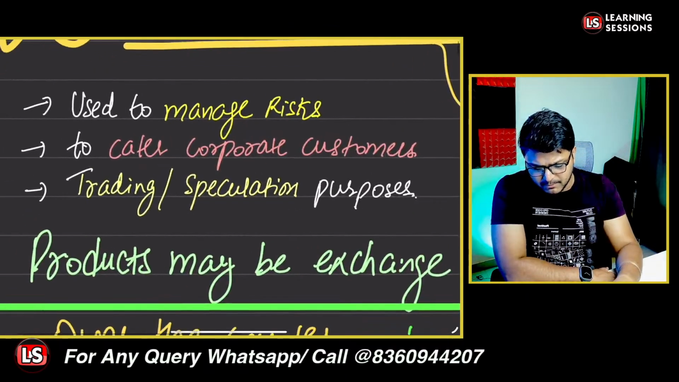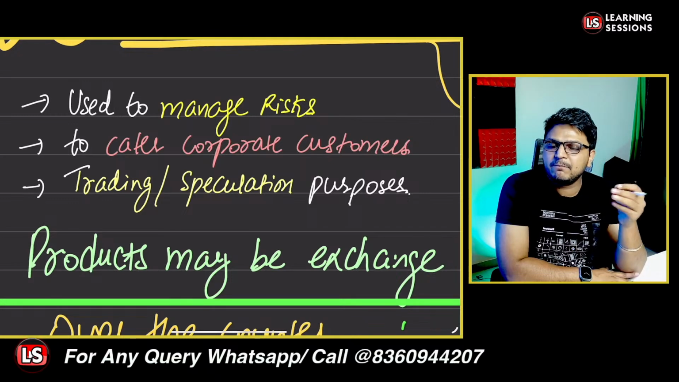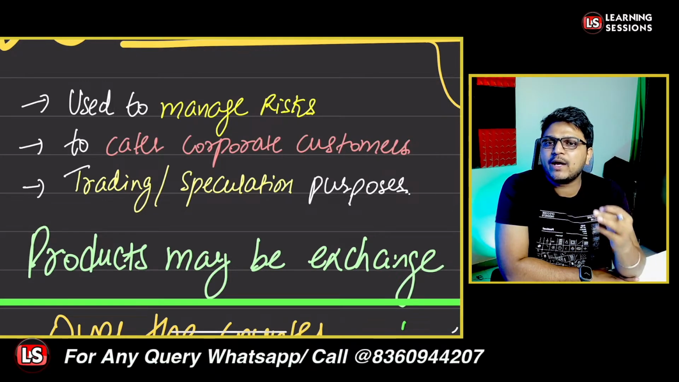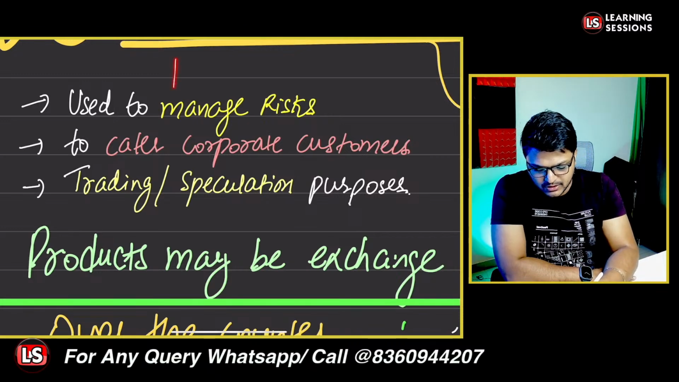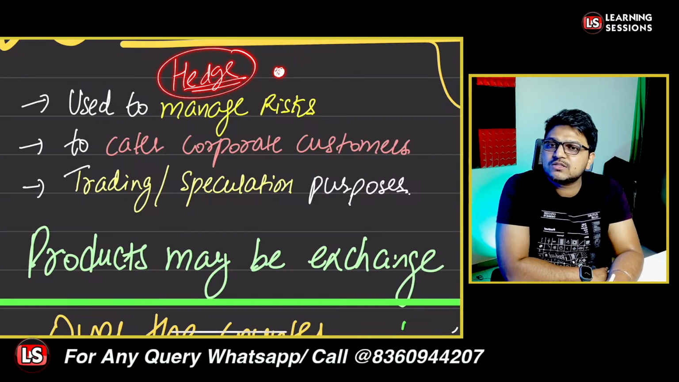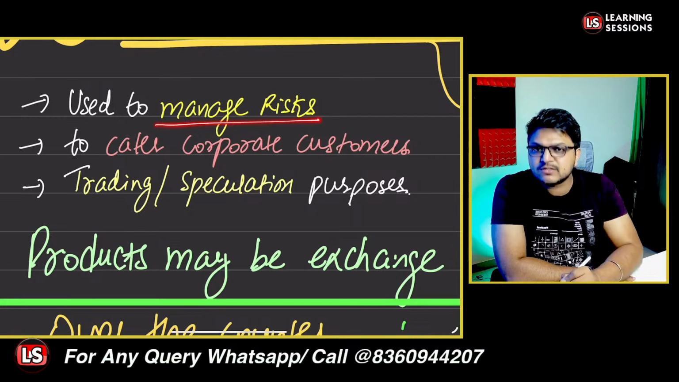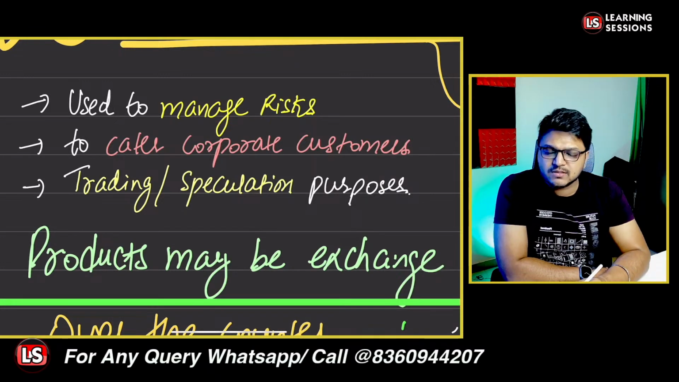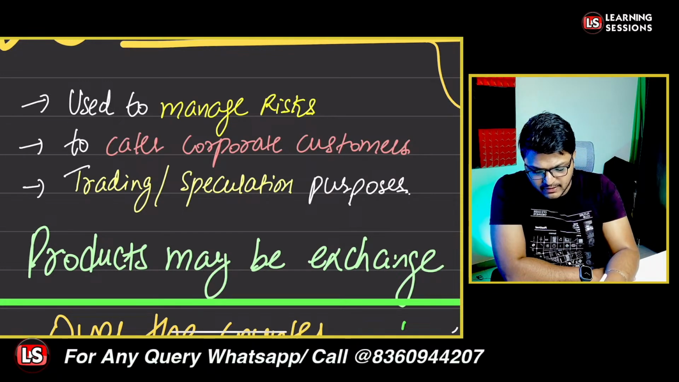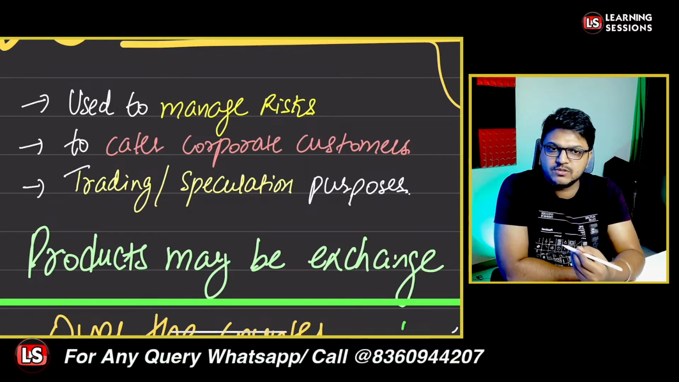Now, what is the main purpose of issuing a derivative? First of all, using the derivative, we try to hedge ourselves, which means we try to safeguard against our risks. That is the main thing: we want to manage our risk. Let's say I have a position where I may incur some loss. I want to safeguard myself, so I can use a derivative.